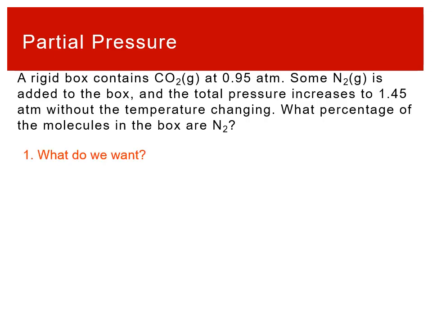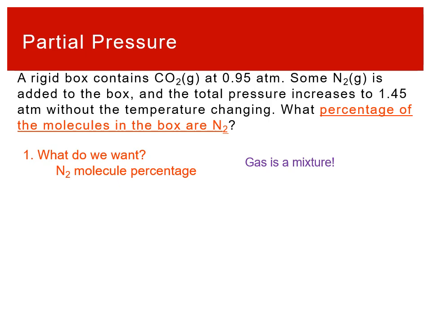When we're solving, I like to start by thinking about what the ending point is that we're after. We want the percentage of molecules in the box that are N2. When we see that, right away we know that this is a gas mixture. If it was just N2 in the box, the answer would be 100%. So we know we're inherently looking at a mixture of different kinds of gases here, and everything we know about mixtures, namely Dalton's law of partial pressures, is going to come into play.